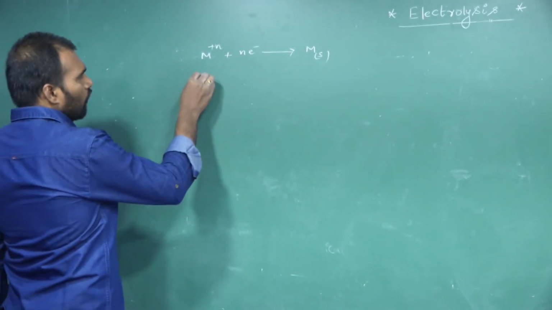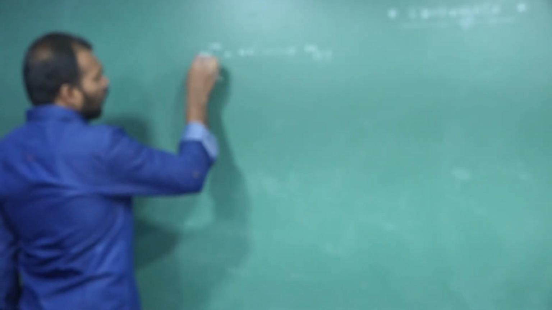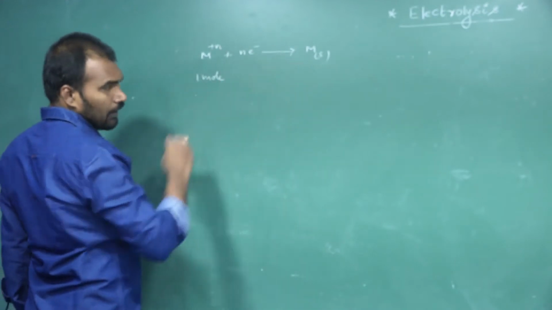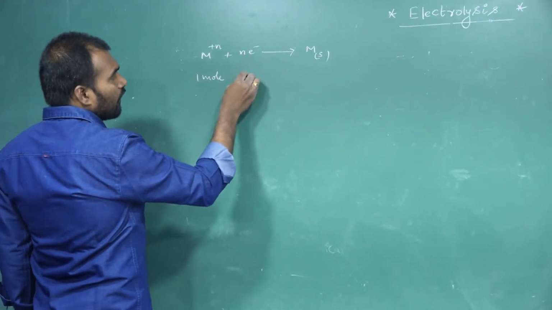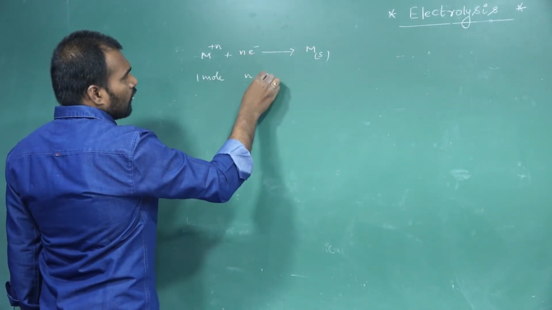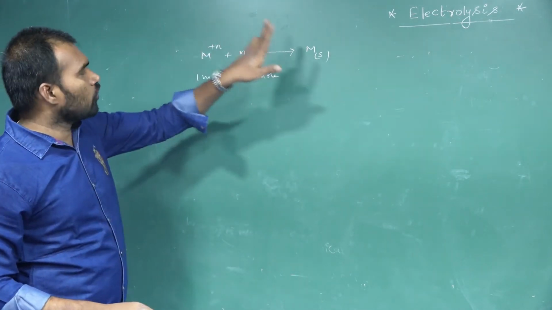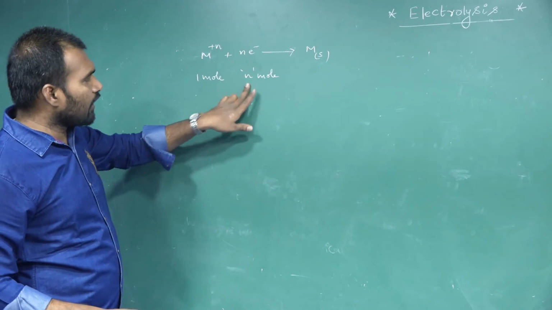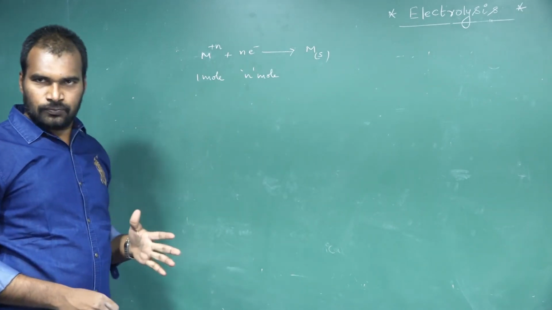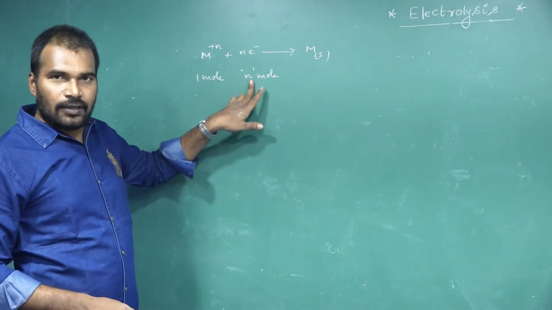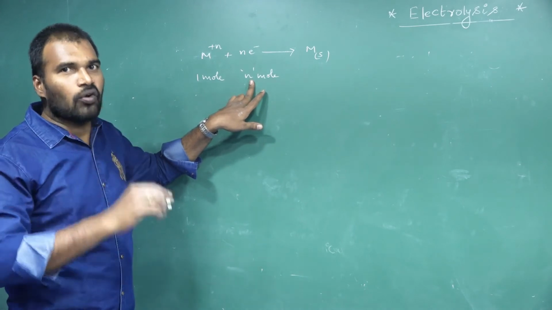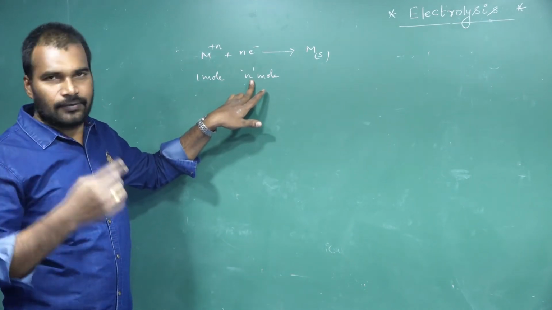See here, to deposit 1 mole of metal ions into metal, 1 mole requires how many moles of electrons? n moles of electrons. 1 mole of metal to deposit as a solid requires n moles of electrons. The charge carried by 1 mole of electrons, what do we call it? Faraday.